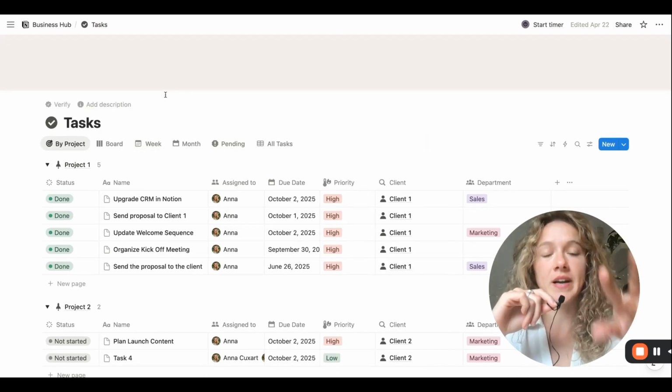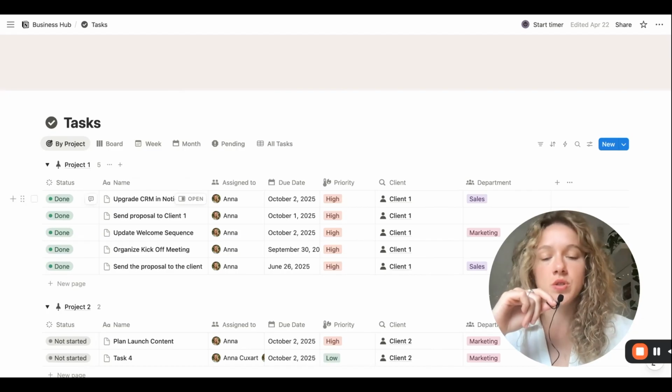But we also need to relate these different databases. So for example, for every task, besides knowing the status, the owner, the due date, etc., we also want to know to which project it belongs. So all the information is organized in one single place.